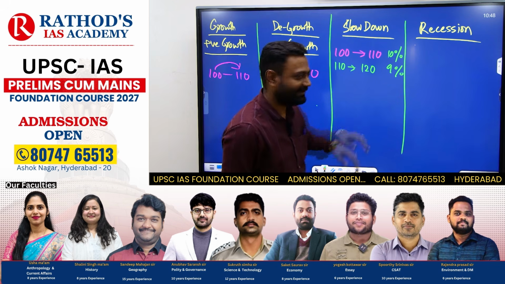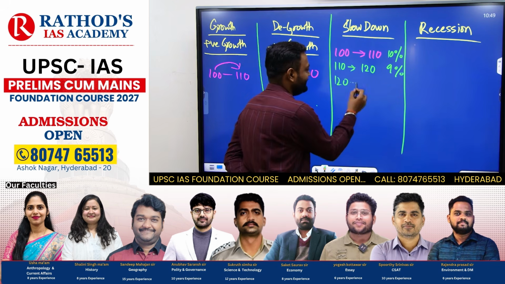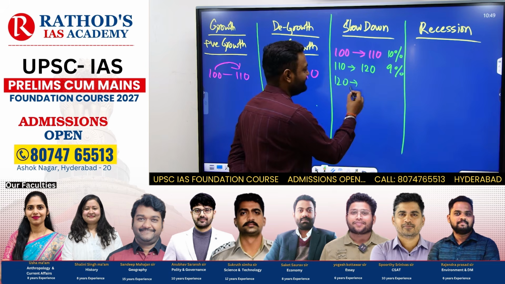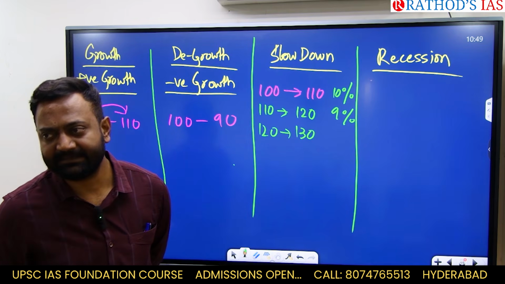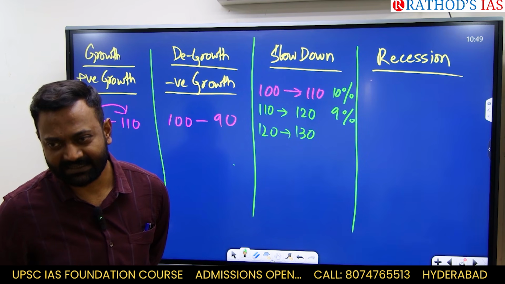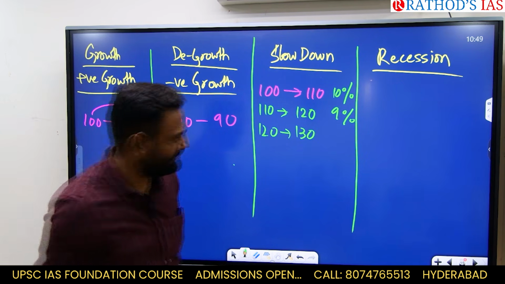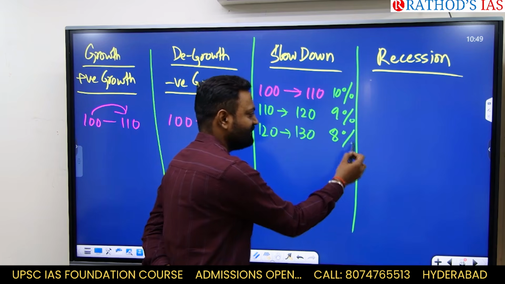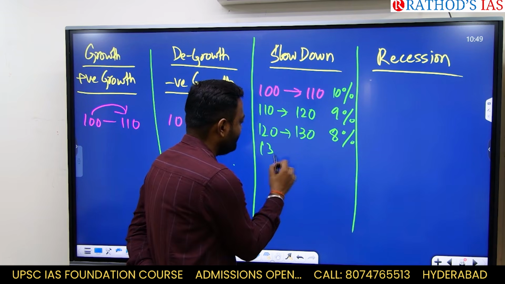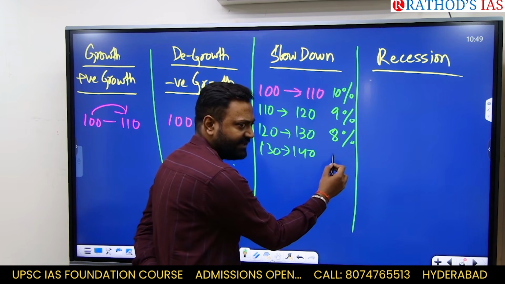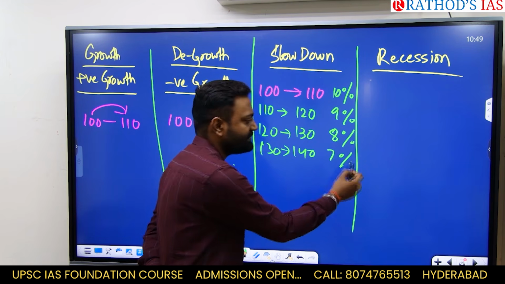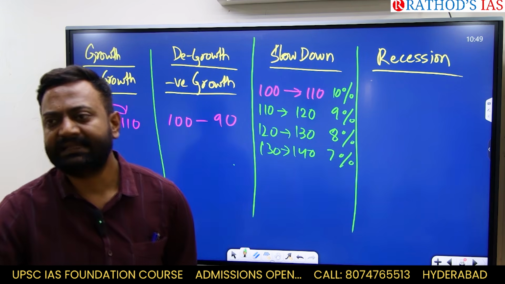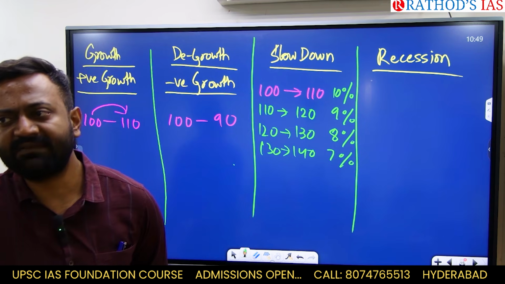I have written 9. Now let us suppose in the next comparison, 120 has gone up to 130. Will it be 9 or less than 9? Less than 9, right? I am writing 8% just for simplicity. 130 to 140. Will it be 8 or less than 8? Whatever it is, it will be less than this. I am writing 7%.